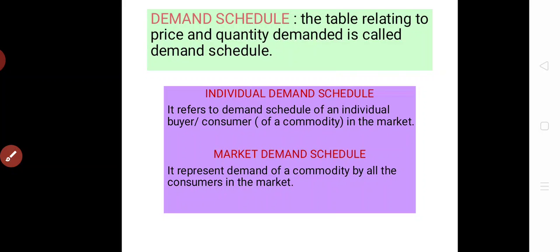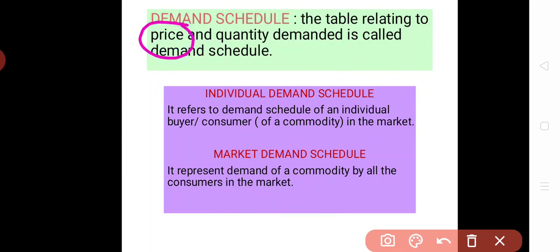Now there is the topic demand schedule, and as we know, a demand schedule is a tabular presentation. In demand we have two things: one is the price of a product and another one is the quantity of the product. So a demand schedule presents two things, price of a commodity and quantity of a commodity, and of course the relationship between them. There are two types of demand schedule. One is the individual demand schedule, a tabular presentation which shows only the demand of an individual buyer or consumer of a commodity in the market.